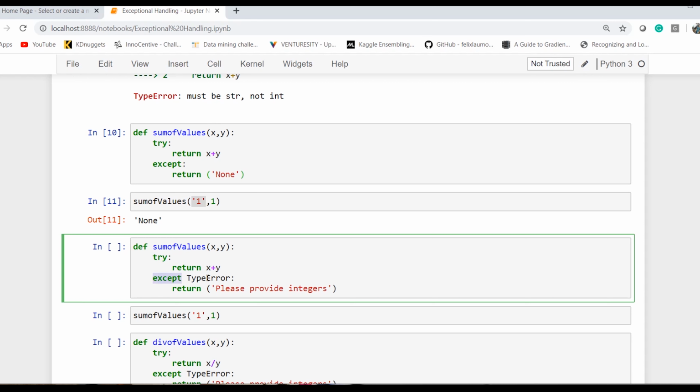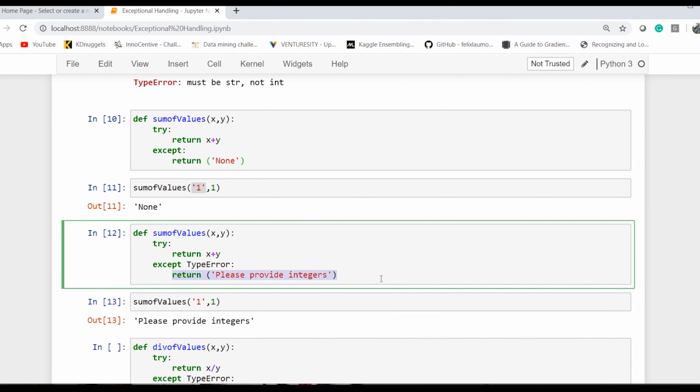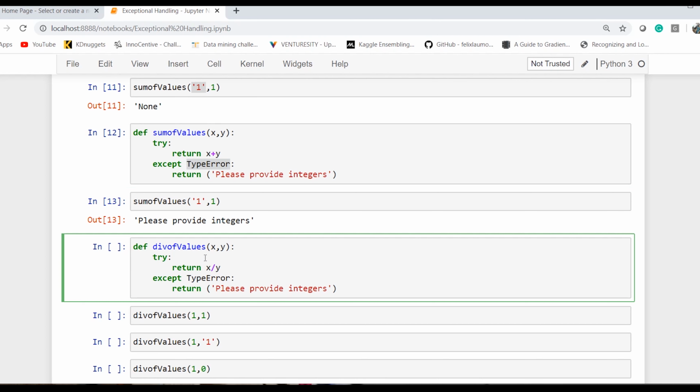If an exception happens, and if it is an exception of type error, so type error is a reserved keyword in the Python programming language, and hence it automatically accepts it. If a type error happens, this is what has to be executed. So if I run it, now it says this has been executed for this particular kind of error. Let's explore another kind of issue.